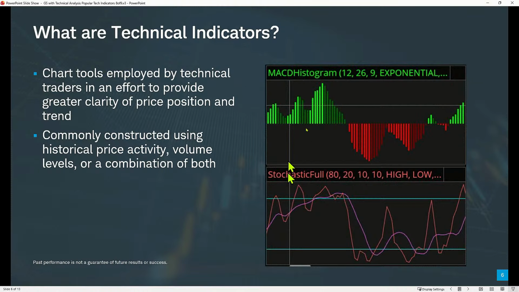So here are 2 examples of technical indicators, the MACD and the stochastic. That, along with relative strength, are probably 3 of the most commonly used. And how are they constructed? Well, it's using historical price activity and volume levels, or a combination of both.